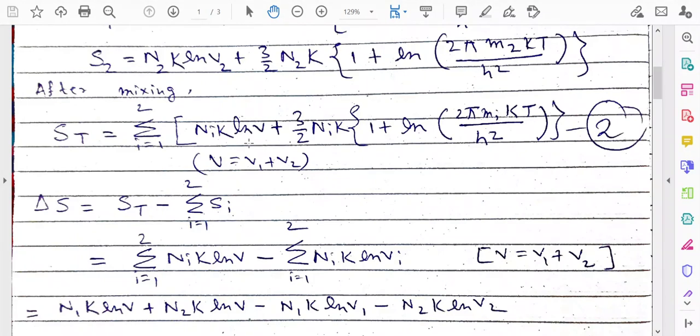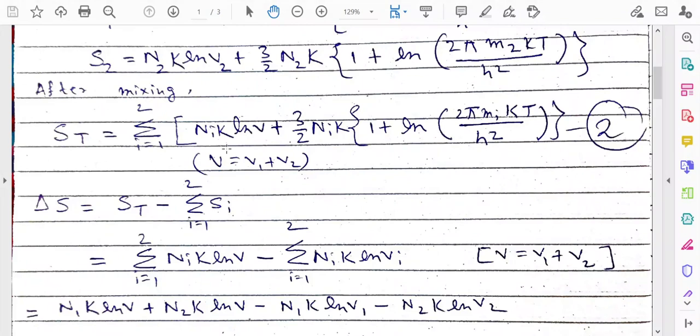But after the mixing, as it is the same gas, that is why N1 k ln V plus N2 k ln V will be (N1 plus N2) into k ln V. If you take k ln V common, then k ln V into (N1 plus N2), but N1 plus N2 is equal to N. We can add up N1 plus N2 equal to N. Why? Because it is the same gas. Otherwise, we cannot add N1 plus N2 to get N.